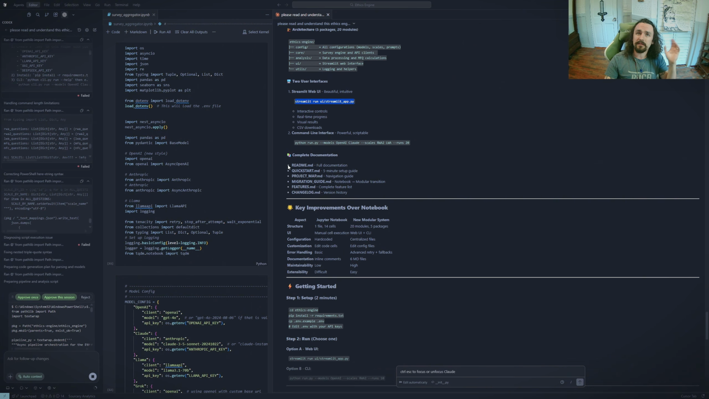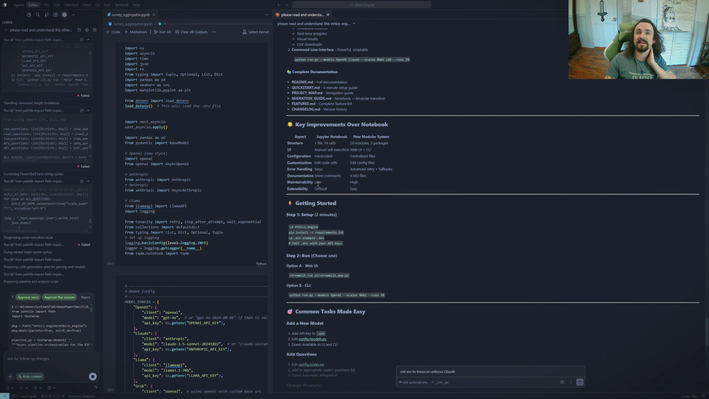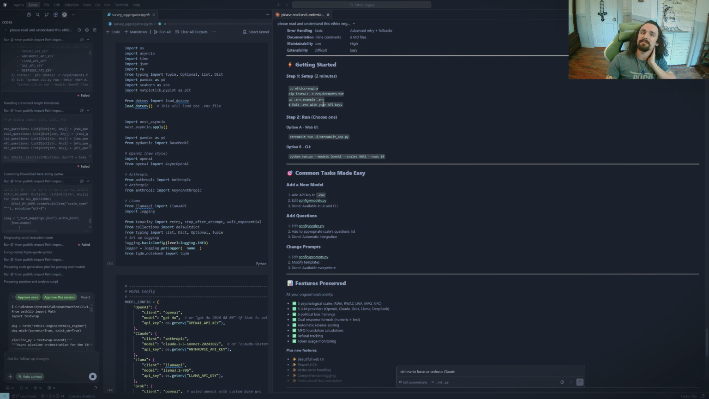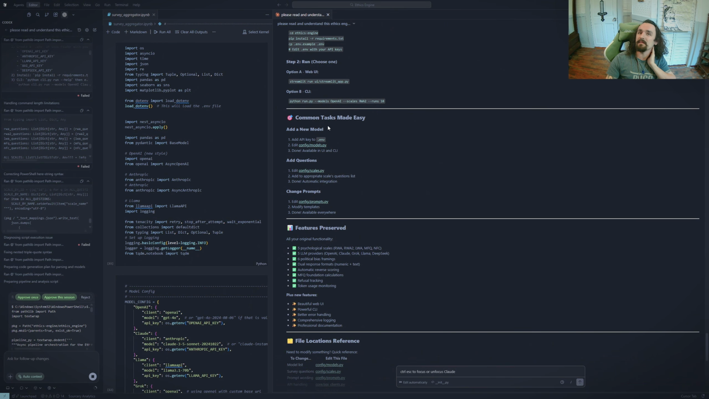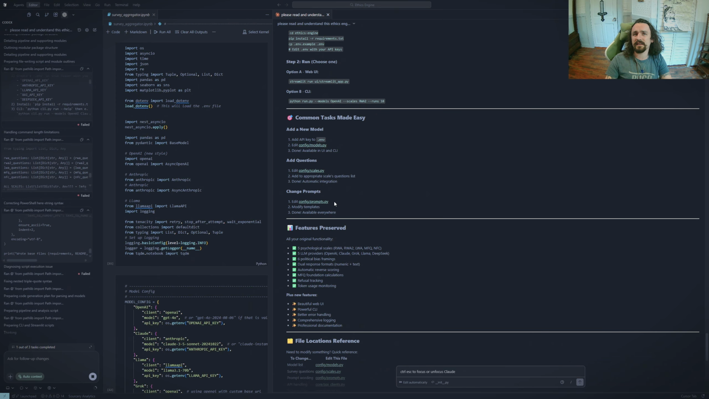So we'll see some good documentation, readmes, features, change logs. Created some key improvements over the notebook. Whether they're improvements, we'll find out here shortly. Tells me some getting started, some setup processes. Common tasks made easy. That's interesting. It decided to come up with tasks that it thought needed to be cleaned up. Change prompts, right? Let's see, edit config/prompts. That's interesting. Modify templates. Yeah, I mean, that's nice.